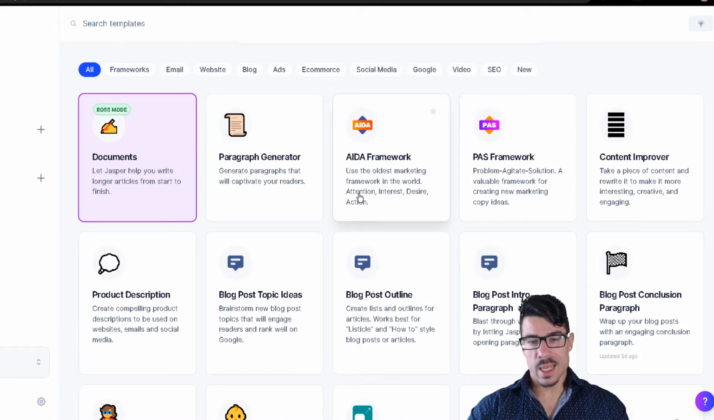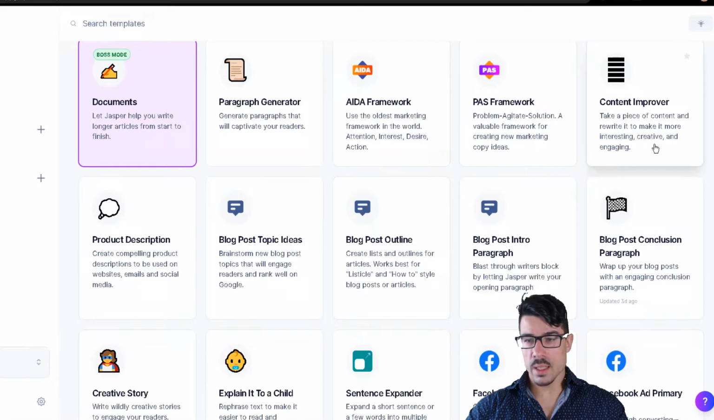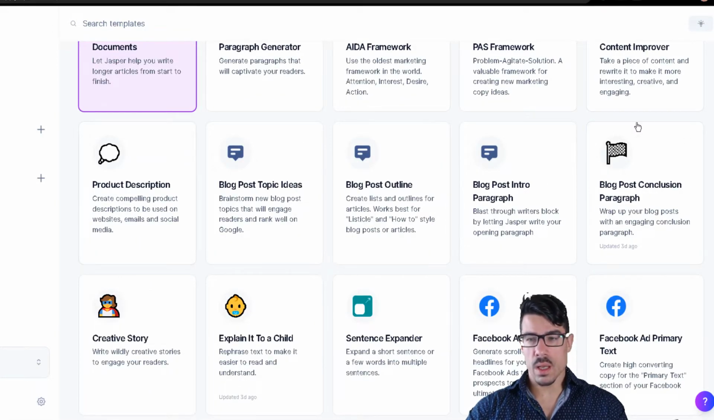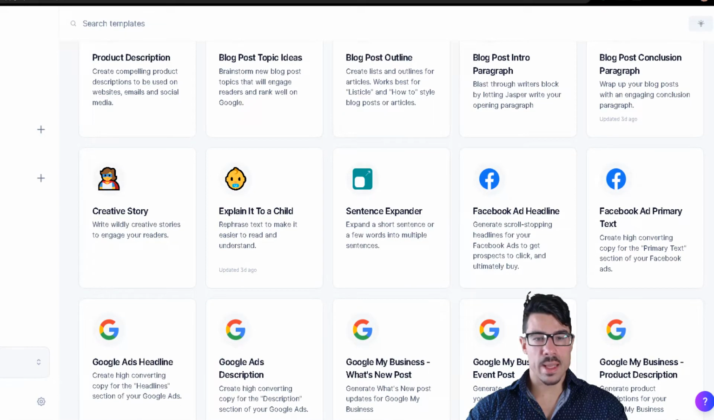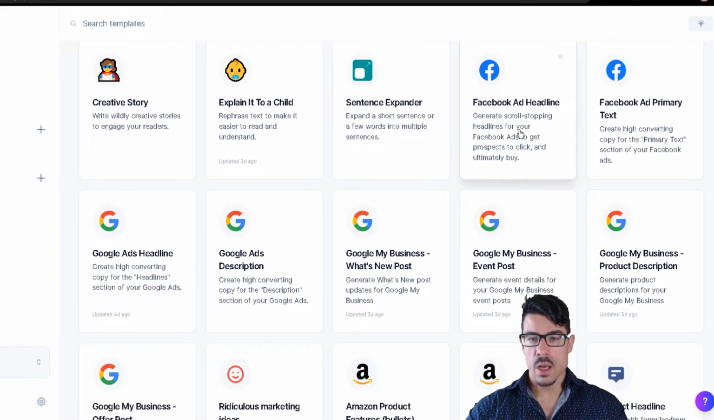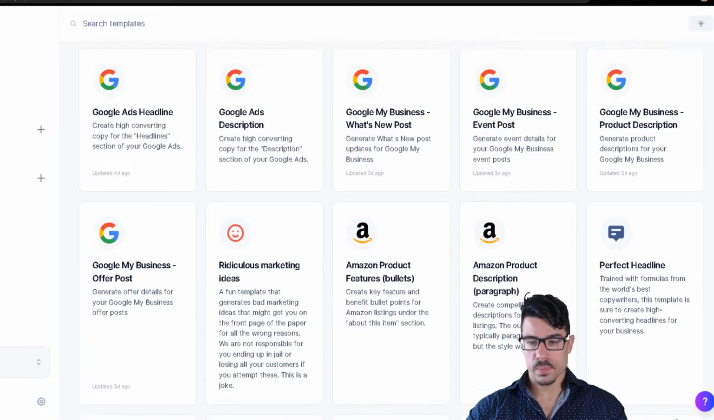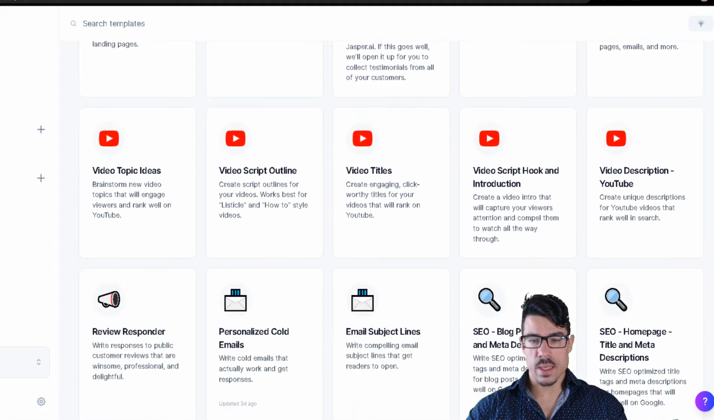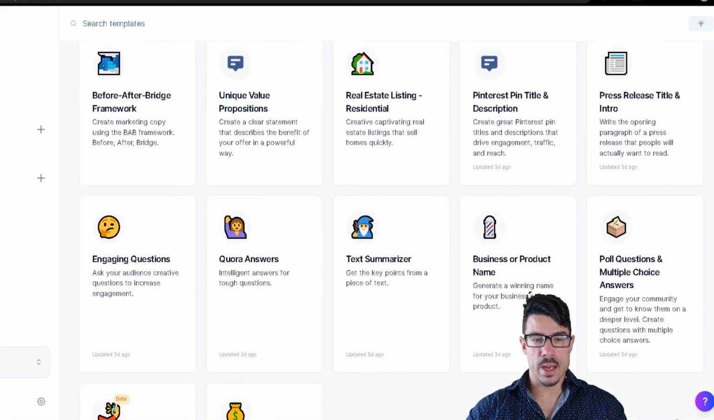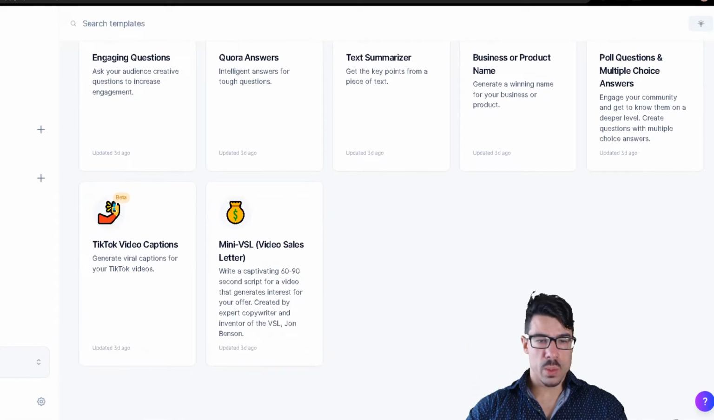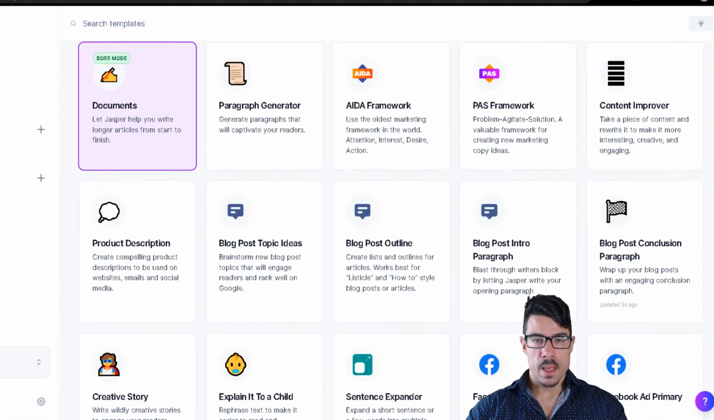It uses the framework attention, interest, desire, action, so you can have copyrighted content that you can use for a sales page or even for the introduction of your post. So you have also this one, Content Improver, and I'm going to show to you several of these templates so you can get a better idea of how they work, but I'm just going to scroll down. Also for Facebook Ads headline, this is a pretty cool feature. So I'm just going to scroll down so you can just see all of the templates that you get once you register with Jasper.ai.